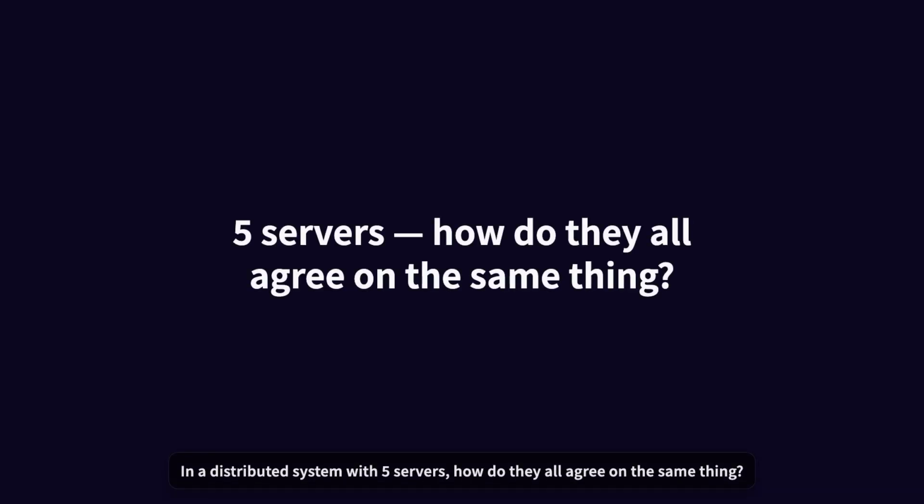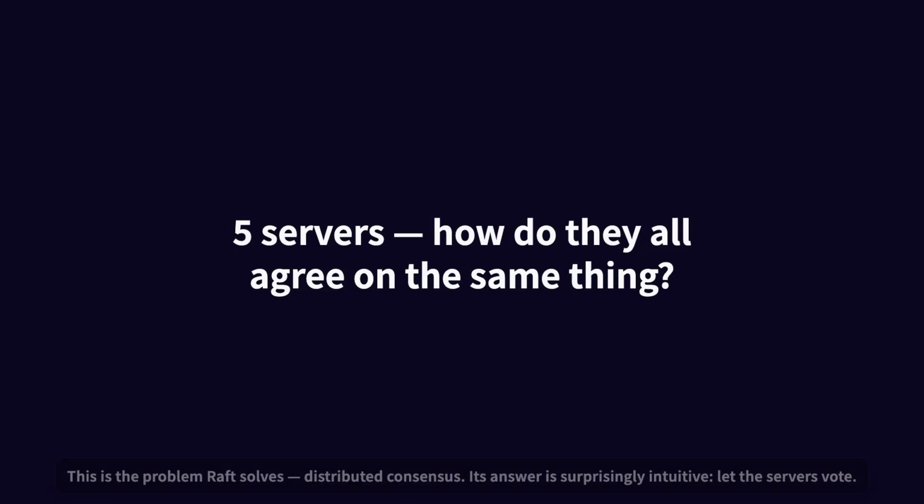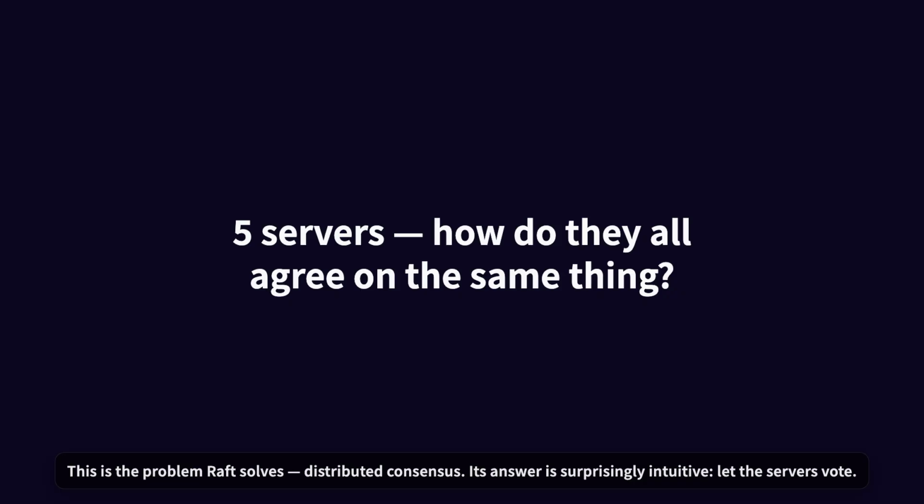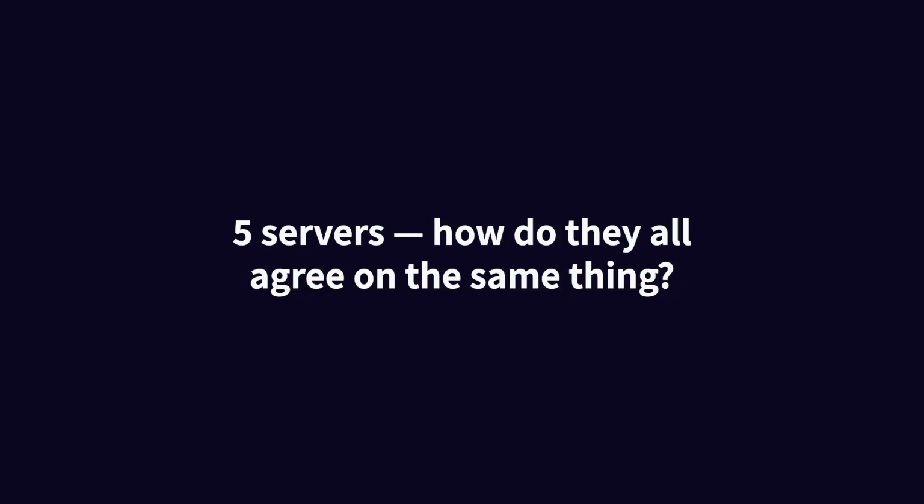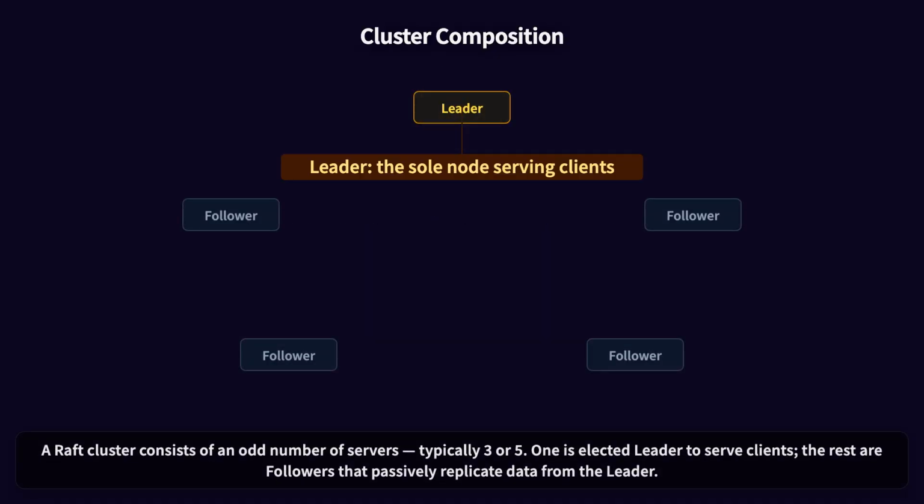In a distributed system with 5 servers, how do they all agree on the same thing? This is the problem Raft solves. Distributed consensus. Its answer is surprisingly intuitive. Let the servers vote. A Raft cluster consists of an odd number of servers, typically 3 or 5.